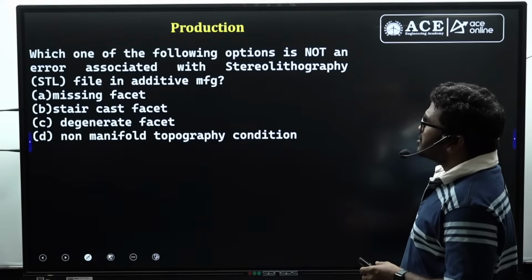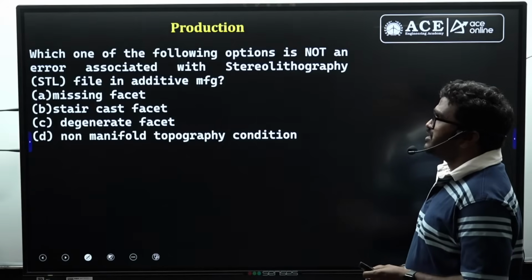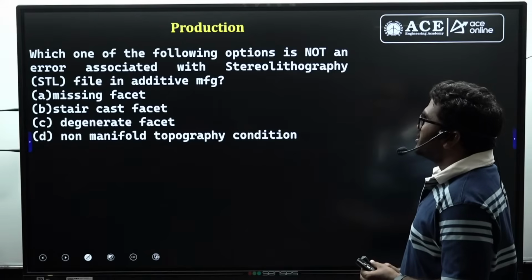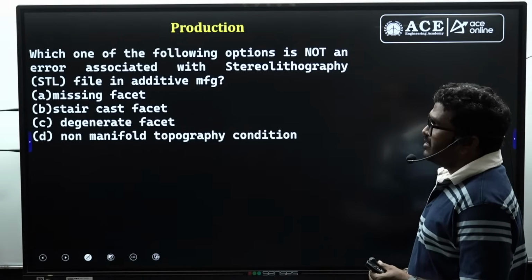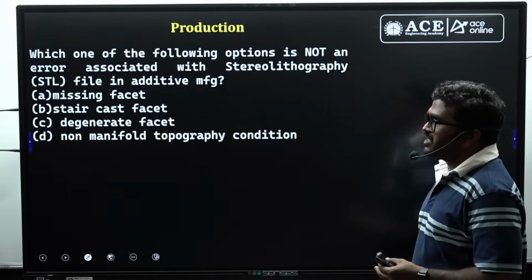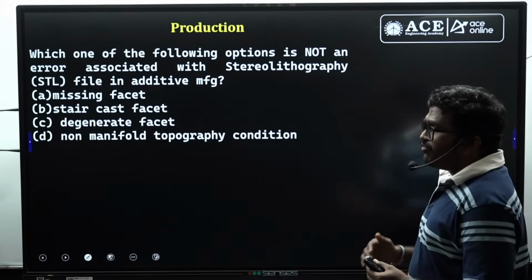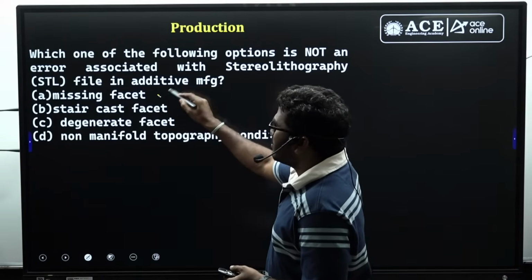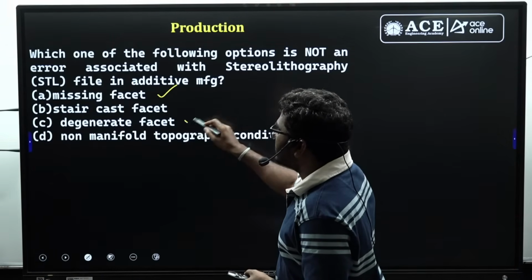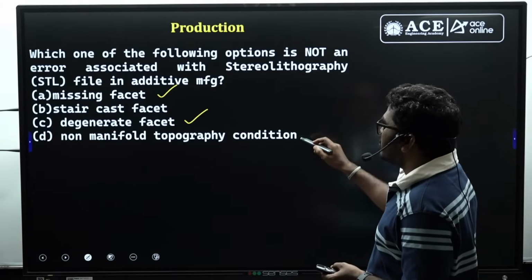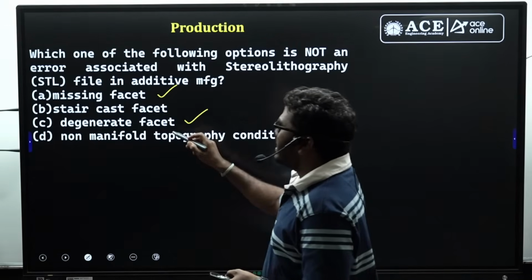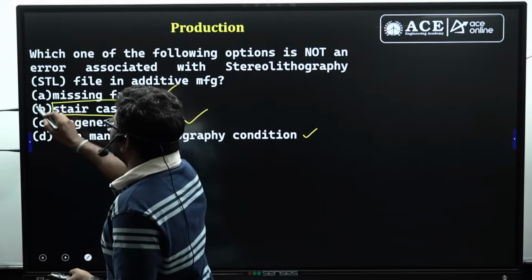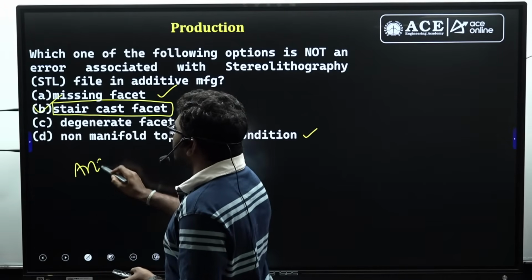Right. Here is a question from additive manufacturing. Which one of the following options is not an error associated with a stereolithography STL file in additive manufacturing? Missing facet is an error. Degenerate facet is an error. Non-manifold topography condition is also an error. So stair cast facet is not an error. So B is the correct option for this question.